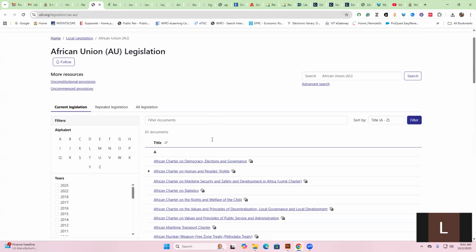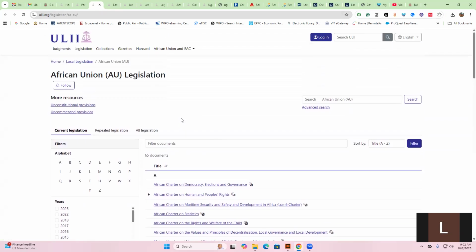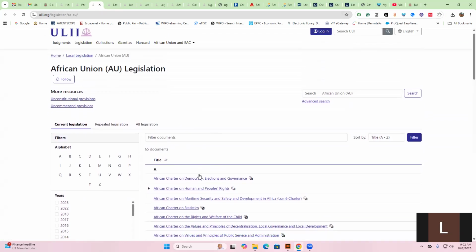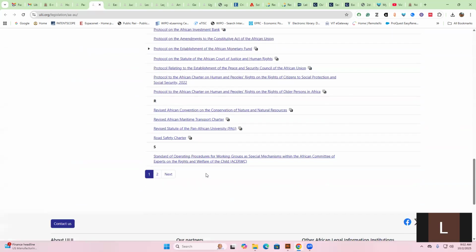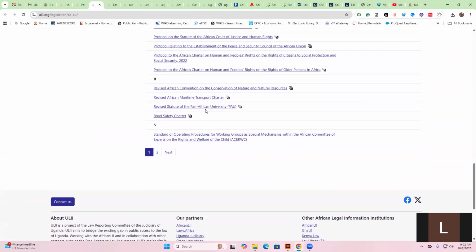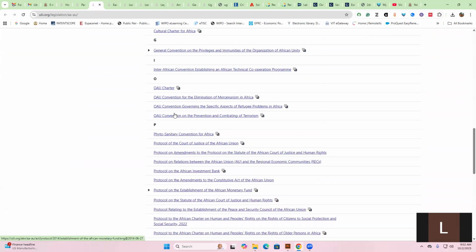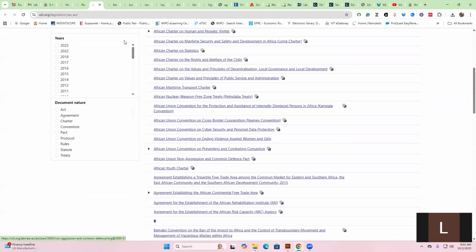The moment you click on them, for example, the African Union legislations, you'll find them there. They're organized alphabetically, and you'll find a number of different statutes, for example, the revised statute of the Pan-African University, and so many others, different protocols, different amendments.